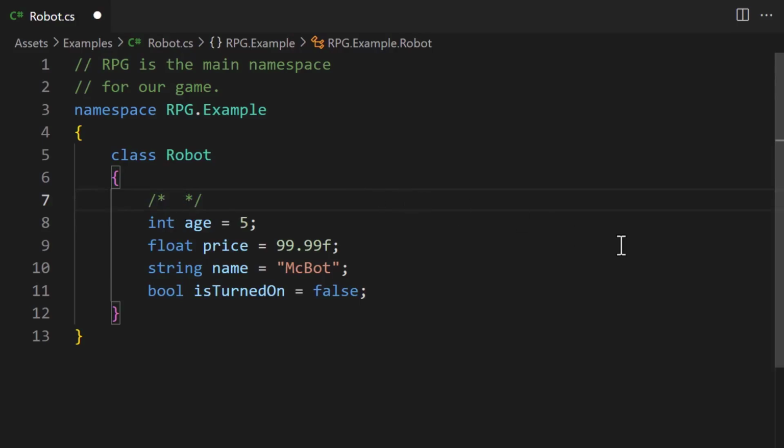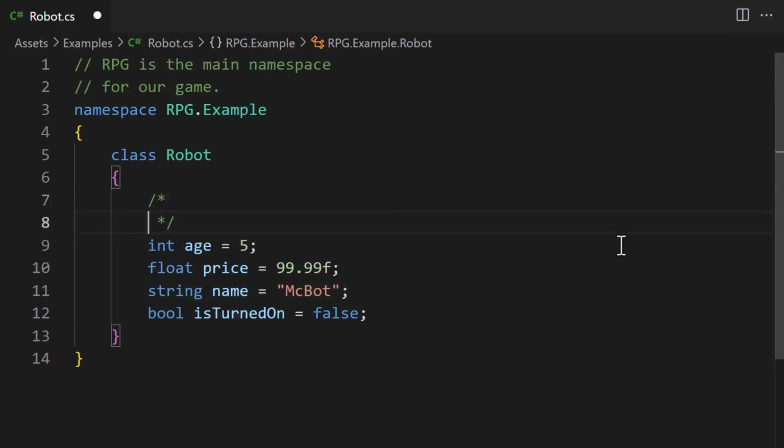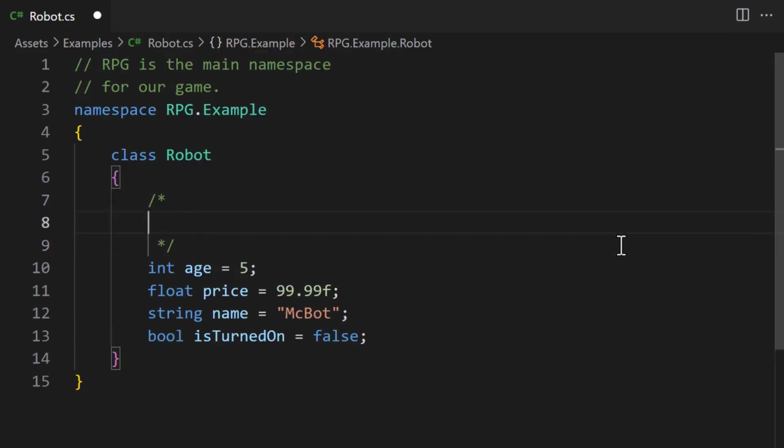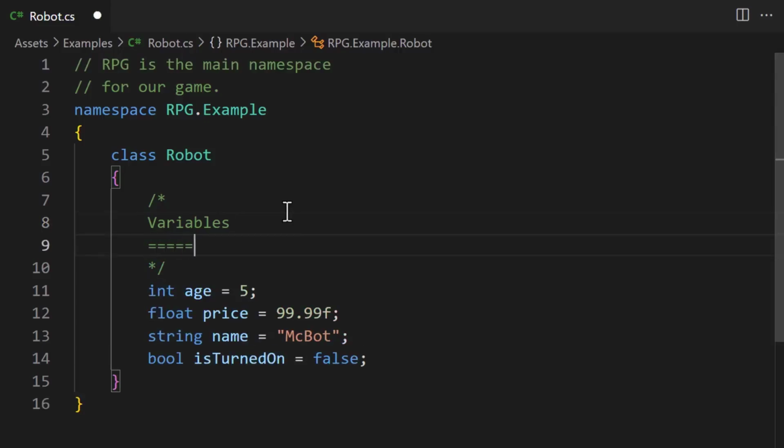Similar to before, we can write anything from within the comments. Let's add the word variables. Unlike single-line comments, we can have as many lines as possible. As long as the text appears between the characters, the text is considered to be a comment. Let's add = sign characters below the word. It's important to close the comment. Otherwise, the language may assume the entire file is a comment, which isn't what we want.